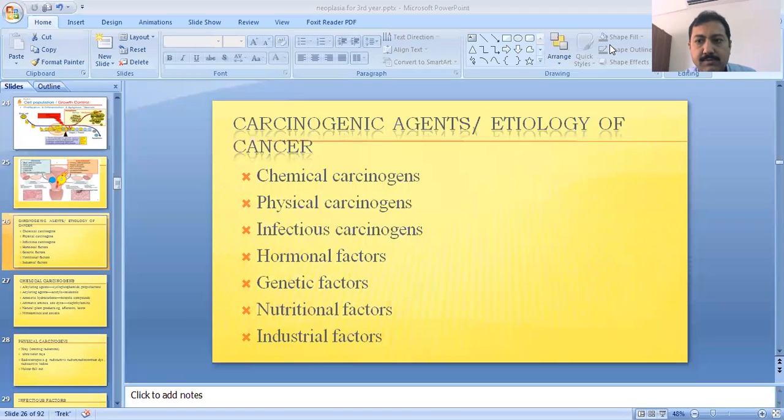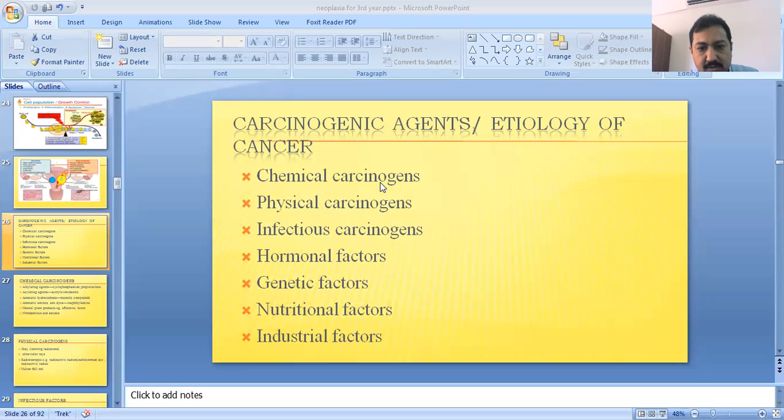Today, the topic of discussion is the carcinogenic agents or etiology of cancer. Here we will discuss the causes, or etiology, or the carcinogenic agents which are involved in the process of carcinogenesis. This is the list of carcinogens which are involved in the causes of cancer or neoplasia, whether a benign condition